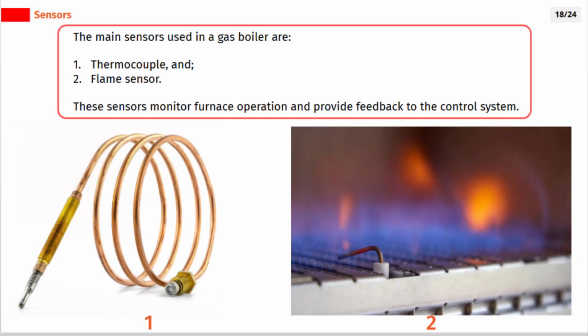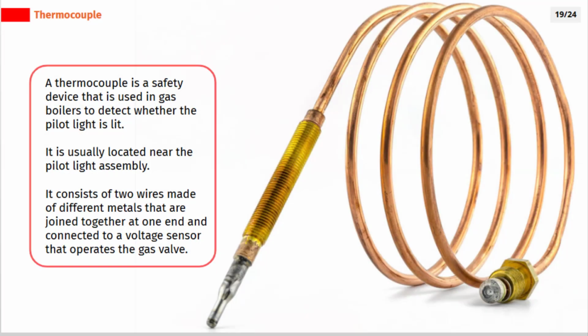The main sensors used in a gas boiler are thermocouple and flame sensor. These sensors monitor furnace operation and provide feedback to the control system. A thermocouple is a safety device that is used in gas boilers to detect whether the pilot light is lit. It is usually located near the pilot light assembly. It consists of two wires made of different metals that are joined together at one end and connected to a voltage sensor that operates the gas valve.